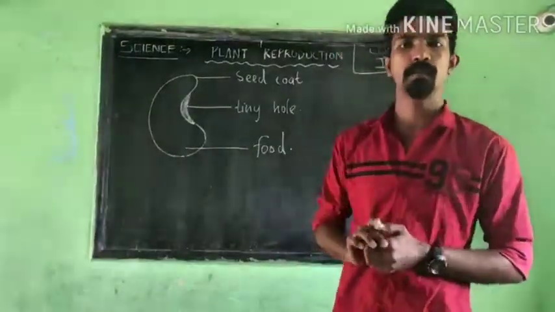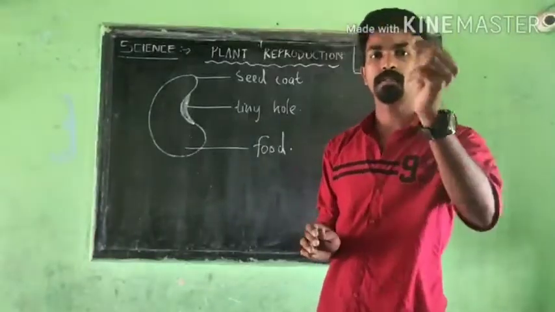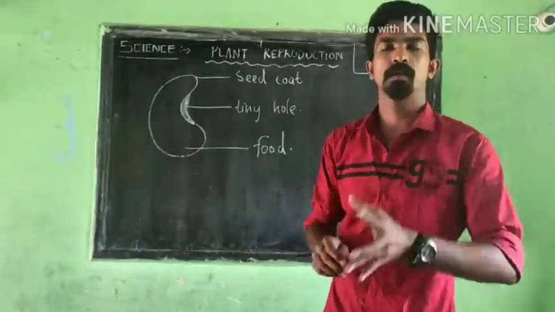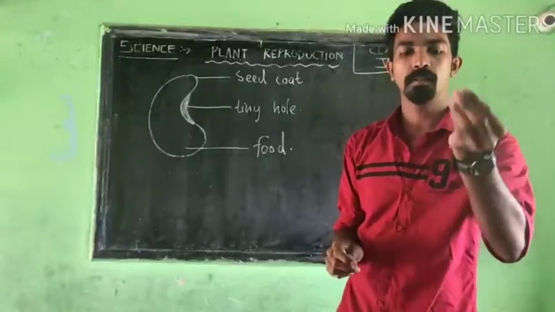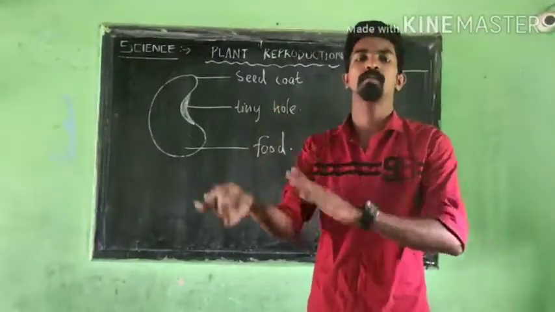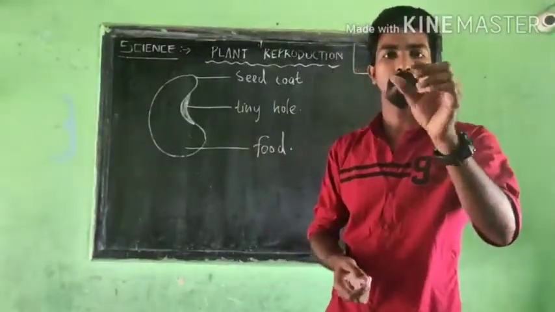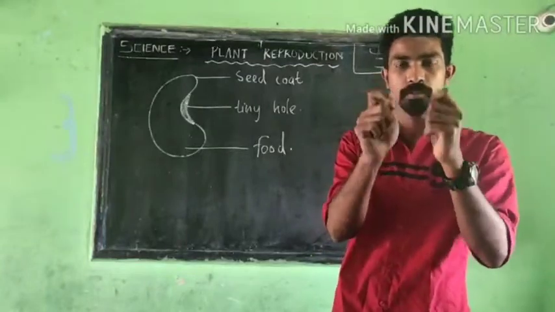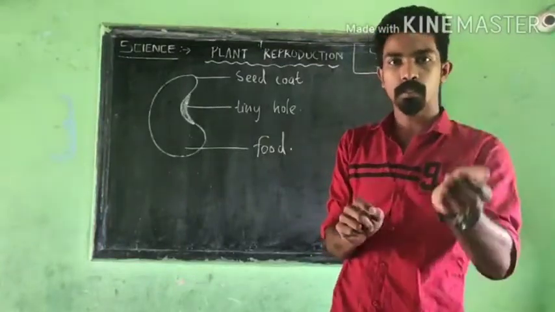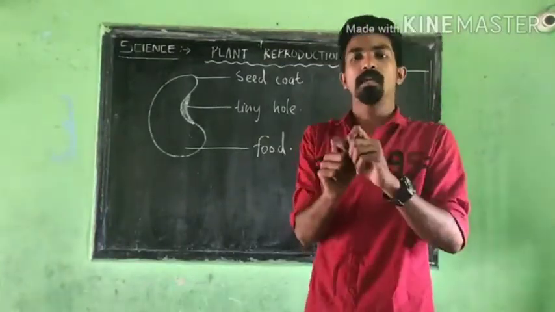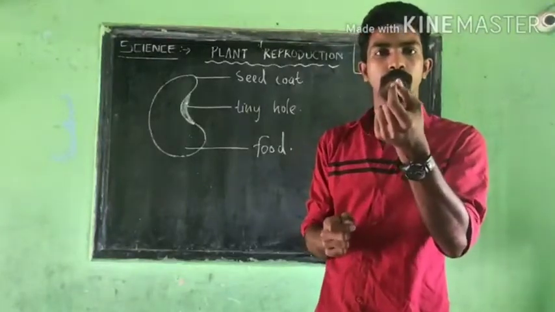You do that activity, that will be nice. Put a pea or chana in water today itself, and tomorrow morning you can see the outer cover. You can simply put it in water, and the next day just try to open it. It will be a little bit spongy like structure.